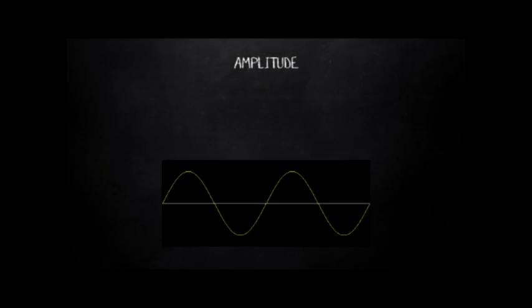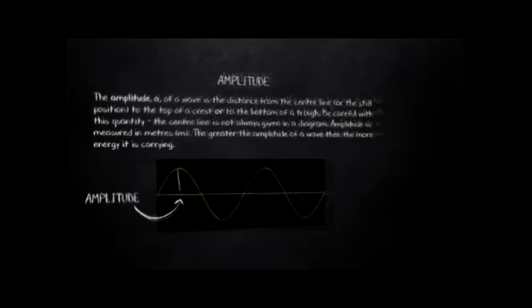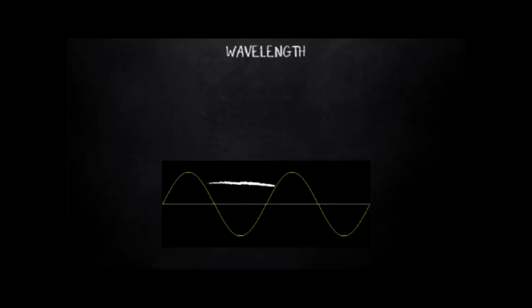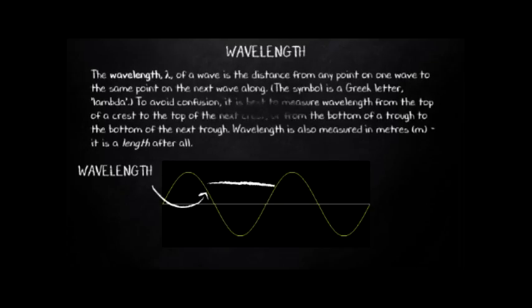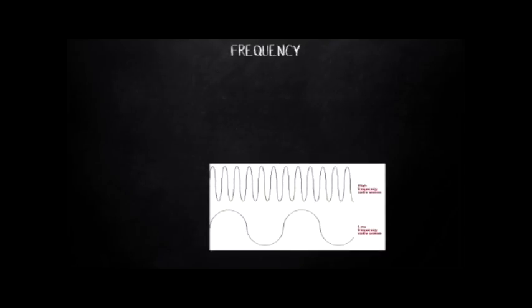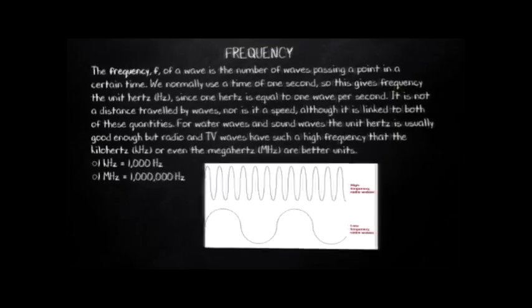Amplitude. The amplitude of a light wave is related to its intensity, the height of the wave compared to its undisturbed state. Wavelength. The wavelength of a light wave is inversely proportional to its frequency. The distance between two like points on the wave is the wavelength. Frequency. The frequency of a light wave is related to its color. Also, it is the number of waves passing in a given amount of time.